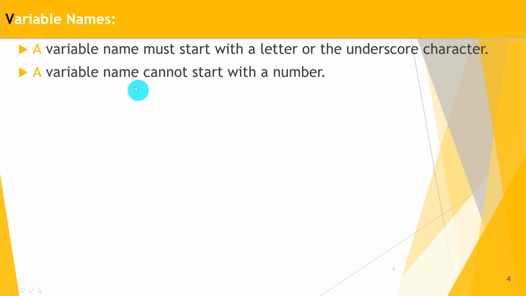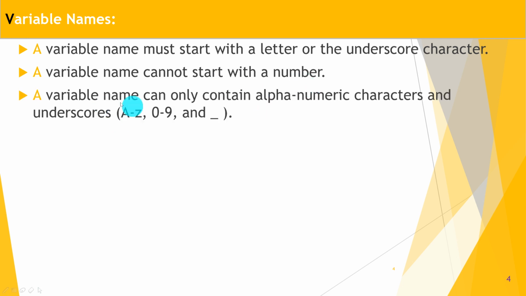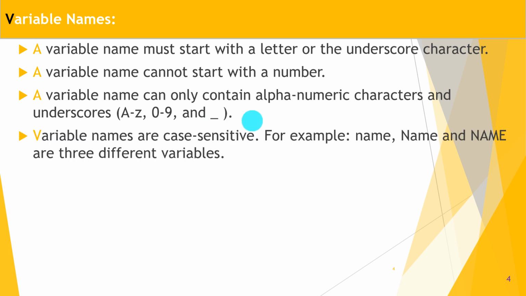Variable name cannot start with a number. Variable can only contain alphanumeric characters and underscore. For example, A to Z, 0 to 9 and underscore is applicable. No other characters are applicable. Only one special character, that is underscore, is allowed. Variable names are case sensitive in Python.